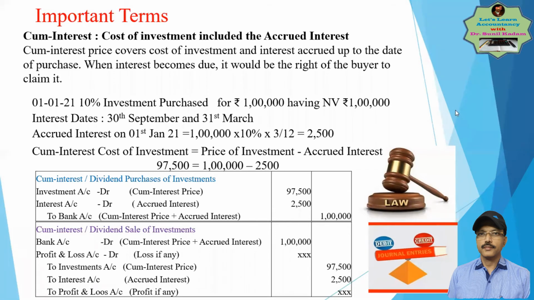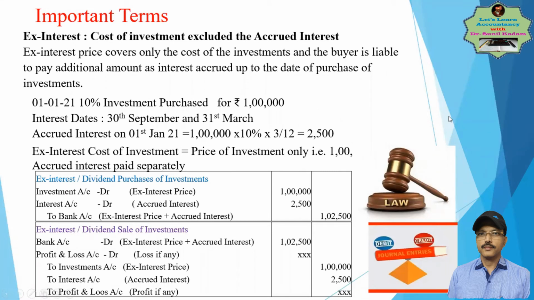Similarly, there is another concept called Ex-Interest. It excludes interest. If you want to purchase that investment, you have to pay 1 lakh plus the additional interest, which for 3 months is 2,500. So when buying an investment on an Ex-Interest price, you have to pay an additional 2,500 for acquiring that 1 lakh rupees. It does not include interest; you have to pay additional interest.